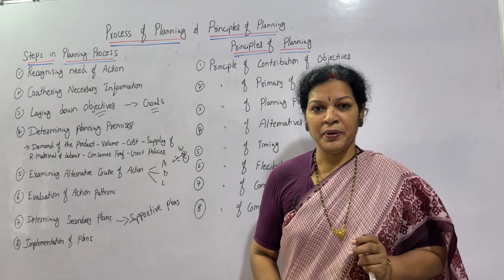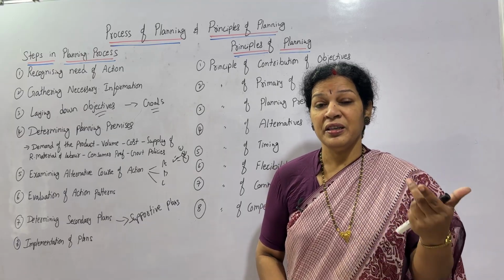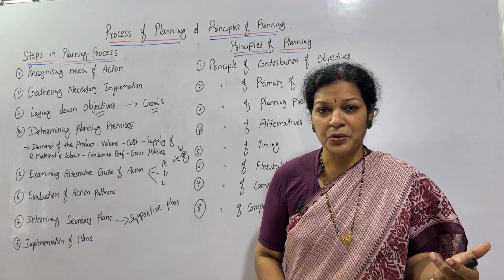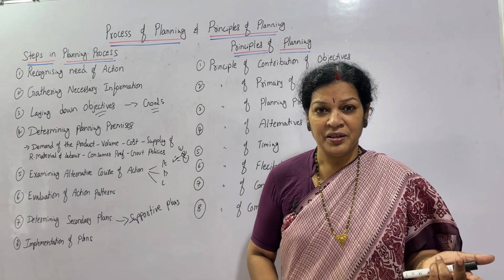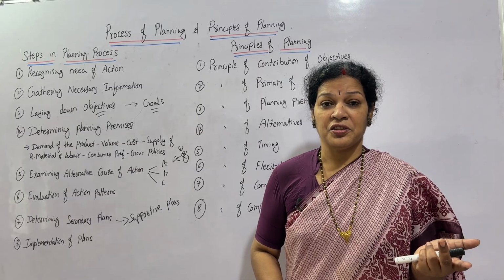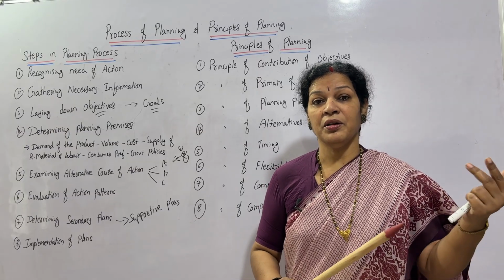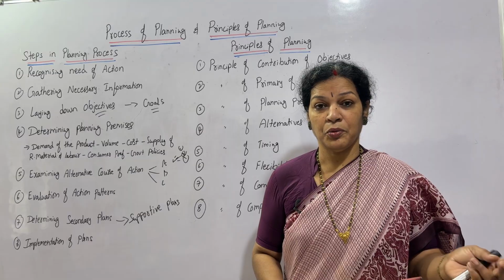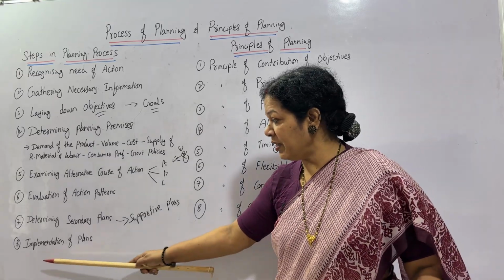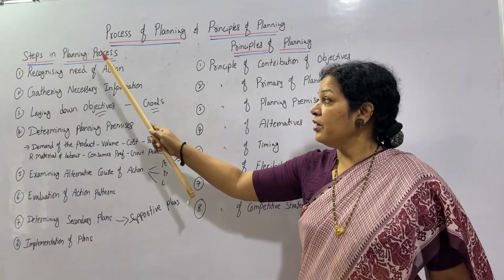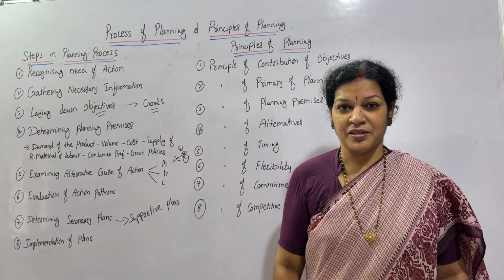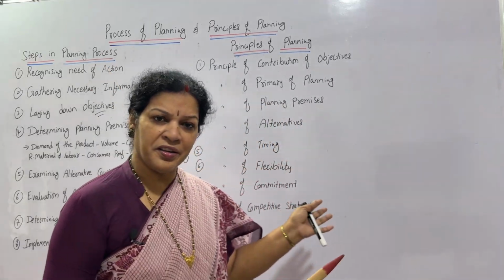Alternatives also we have prepared. Plan A we have decided, and we are implementing it. If it is not going to work out, just change it to plan B or plan C, according to the changes, according to the need, according to the requirement. So all these things you have to consider, then implement these plans. These are the total 8 steps of planning. If you understand this, principles of planning is easy.